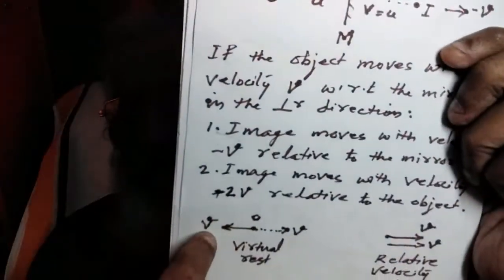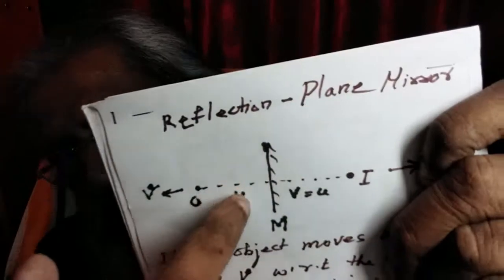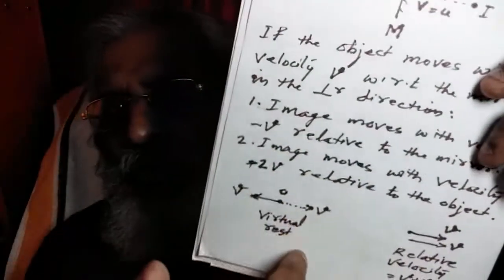So the velocity of the image relative to the mirror is the same as that of the object, but direction is opposite. The velocity of the image relative to the object will be double the velocity of the object, but in the opposite direction. If the object is moving towards the mirror, then the image will also move towards the mirror. The rest of the calculations are the same.